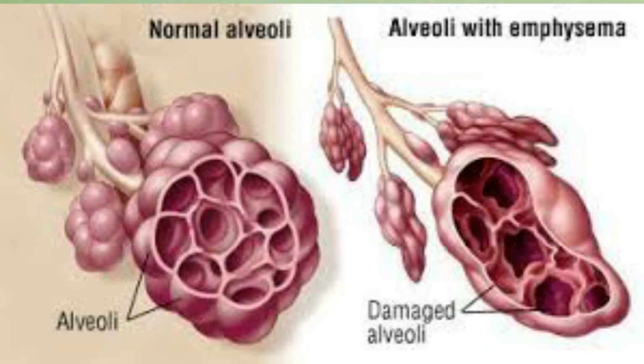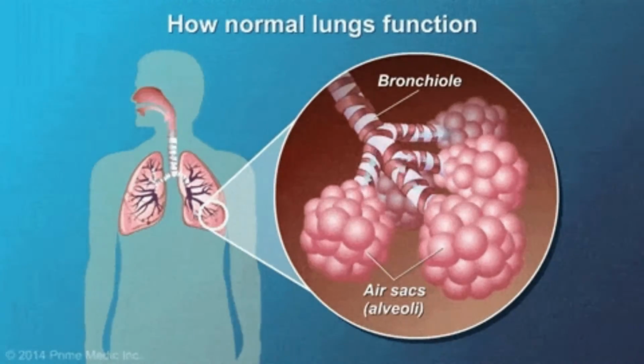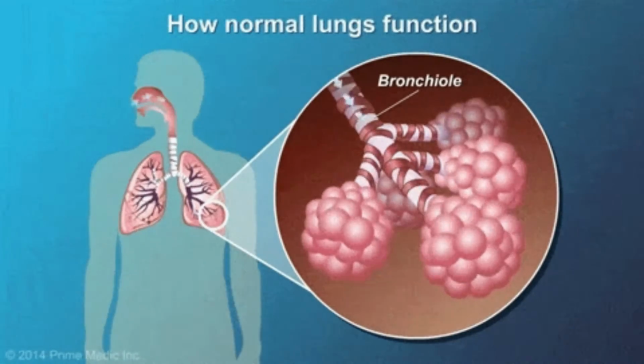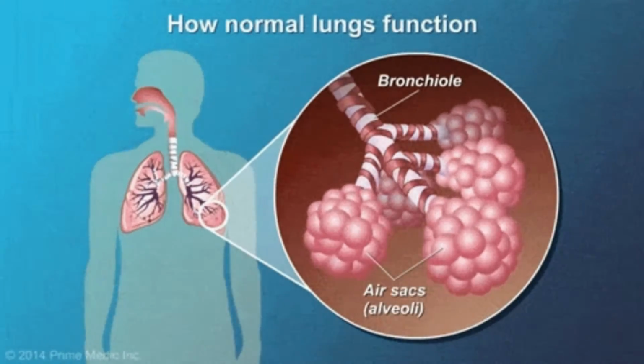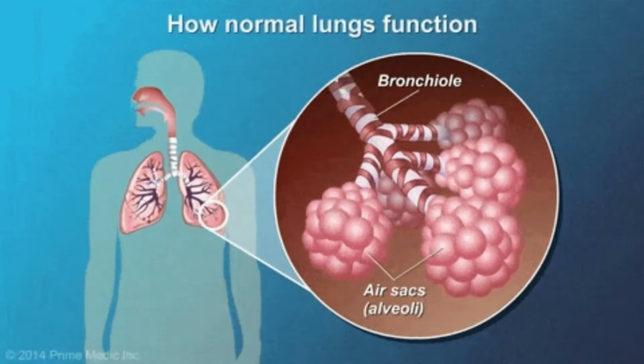The next disease we are going to see about is emphysema. Emphysema is a condition that involves damage of air sacs in lungs, that is alveoli. There are about 300 million alveoli in a normal lung. When we breathe in, the alveoli stretch, oxygen moves into it and it dissolves into the blood through its walls. When we breathe out, the alveoli shrink, forcing the carbon dioxide to move out of the body.